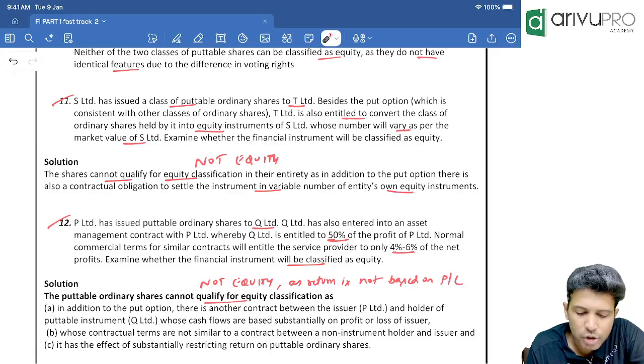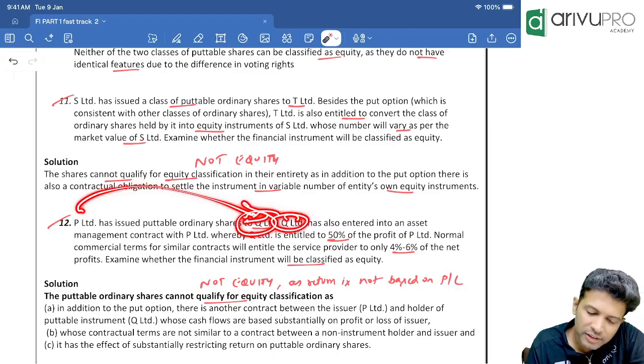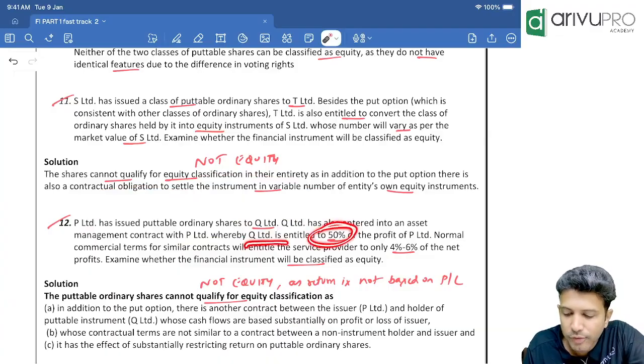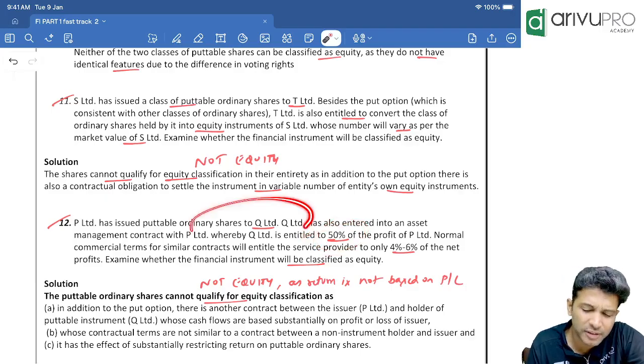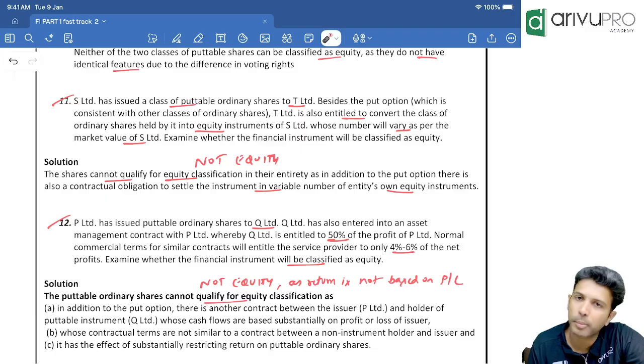P Limited has issued putable ordinary shares to Q. Q has also entered into an asset management contract with P. P has issued an instrument with a put option to Q, and Q is also giving some asset management service to P. Q is entitled to 50% of the profits of P. Whatever profits P earns, Q will get how much? 50%, because Q is giving some service. So they are telling P, give me 50% of your profit as service consideration.